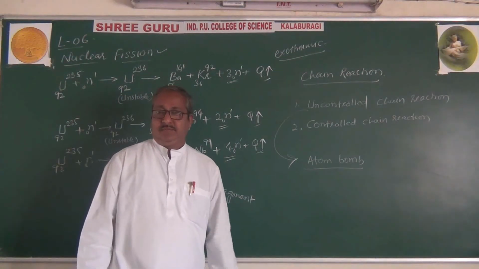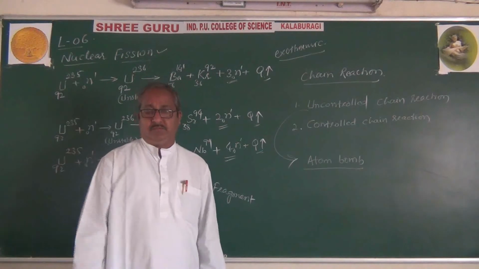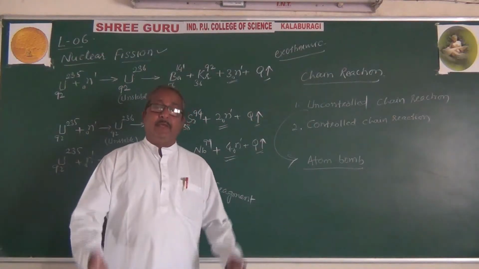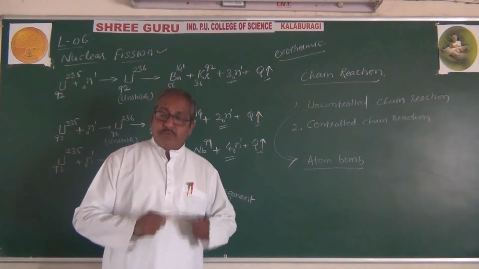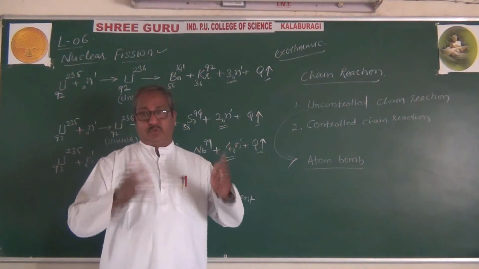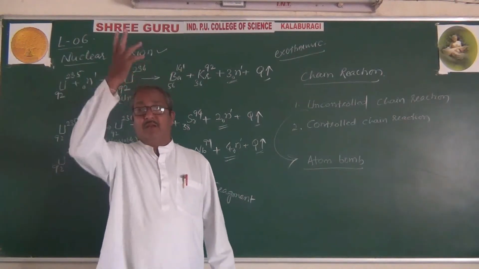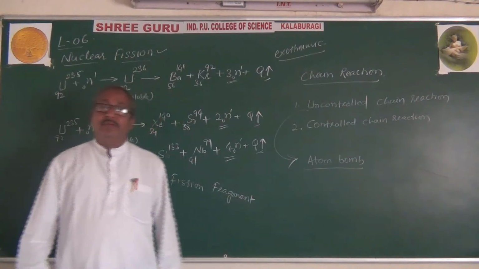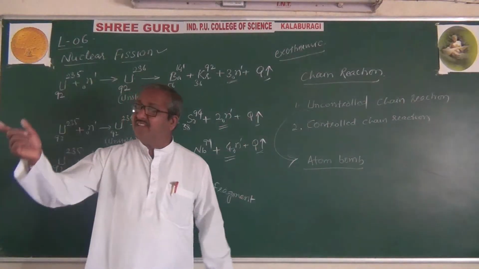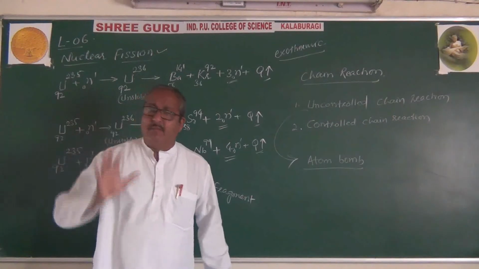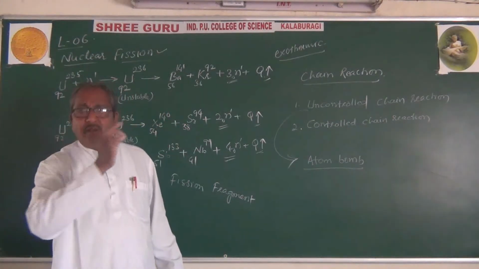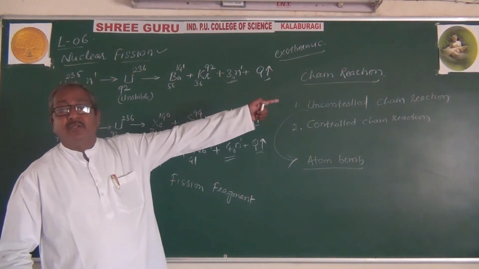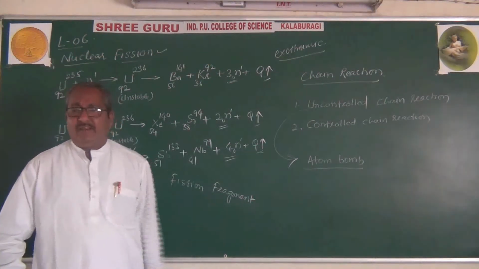One bomb explodes below, then goes up and splits again, exploding once more above. That is just a model, not actually an atom bomb. But here is the atom bomb in which the uncontrolled chain reaction can be realized.